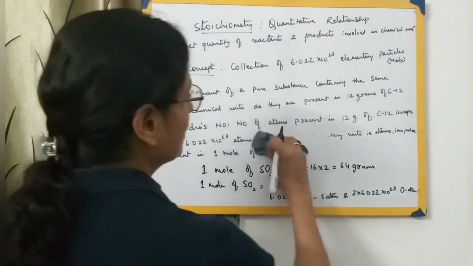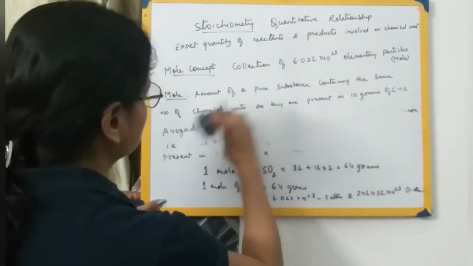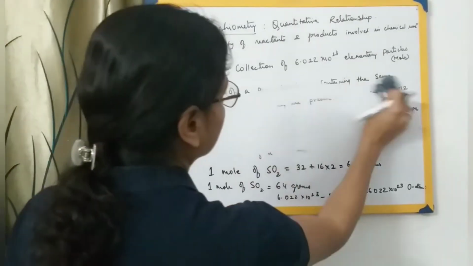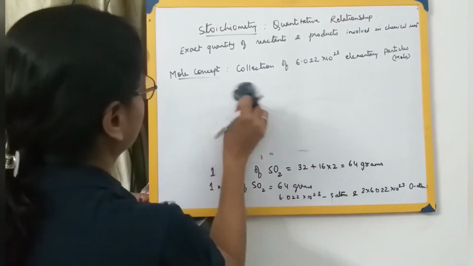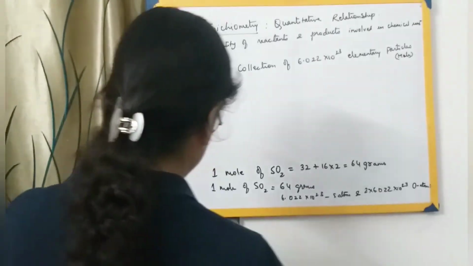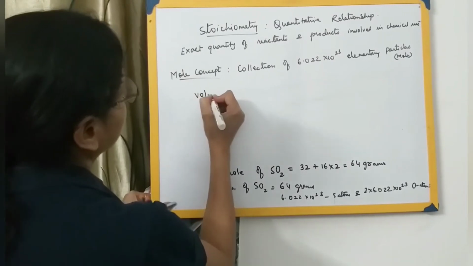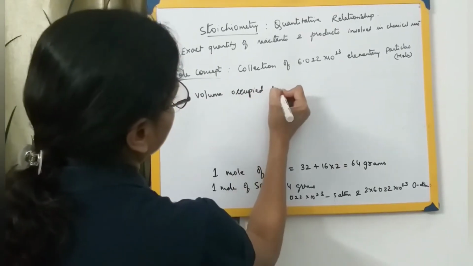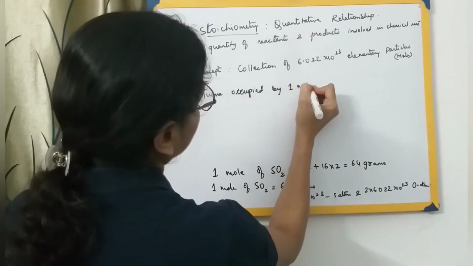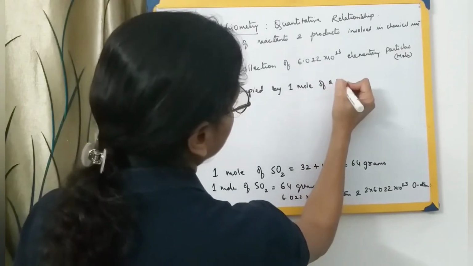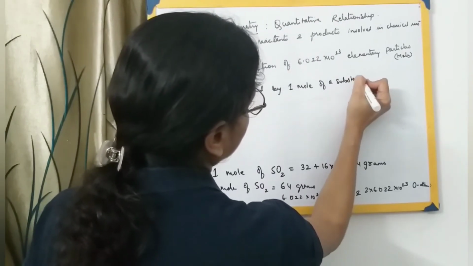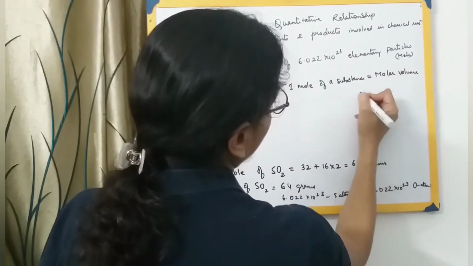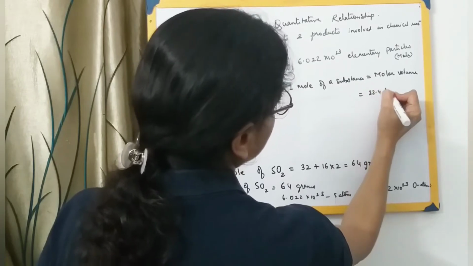So the volume occupied by 1 mole of a substance is equal to the molar volume, and its value is 22.4 liters.